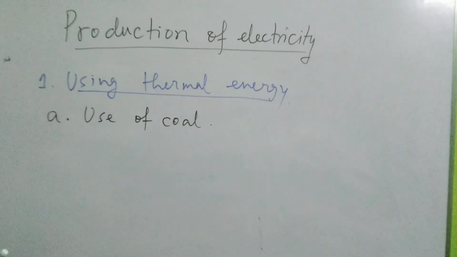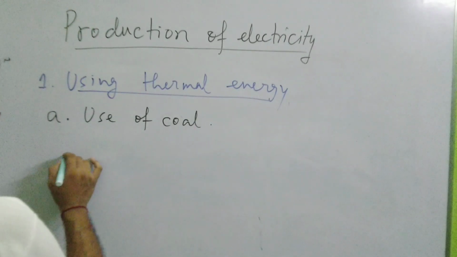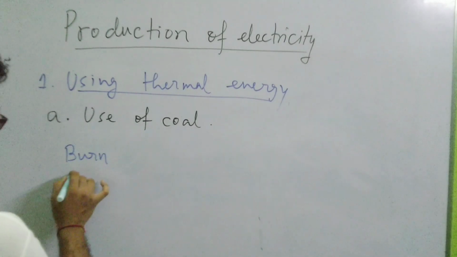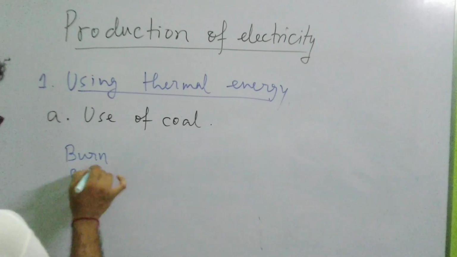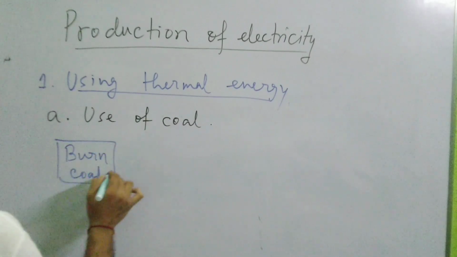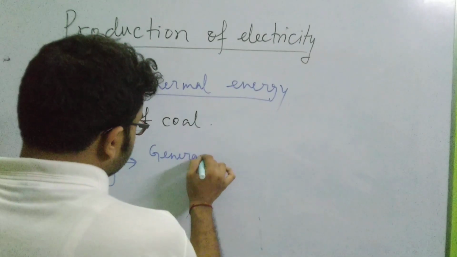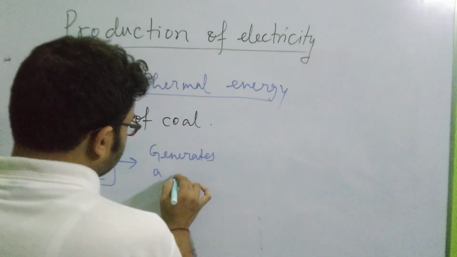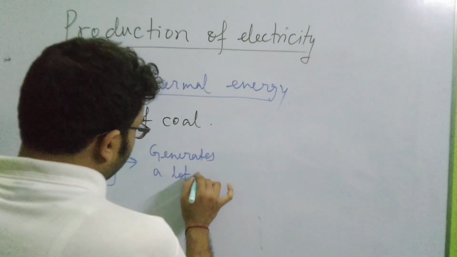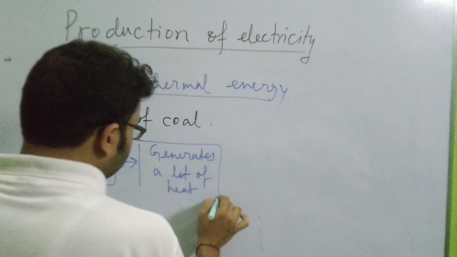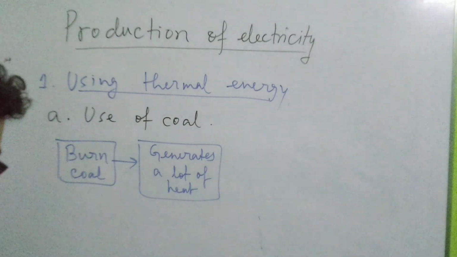What do you do? First of all, you burn coal. Burning of coal generates a lot of heat. Now what do we need to do with this heat? We need to utilize this heat.